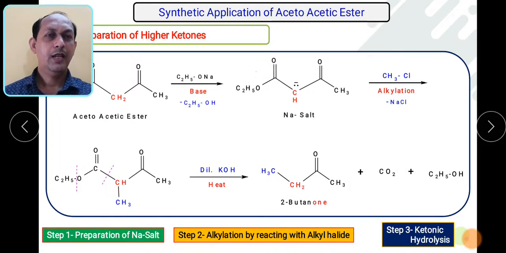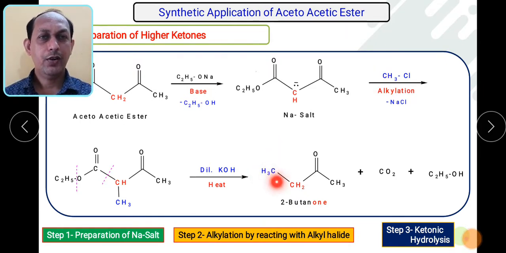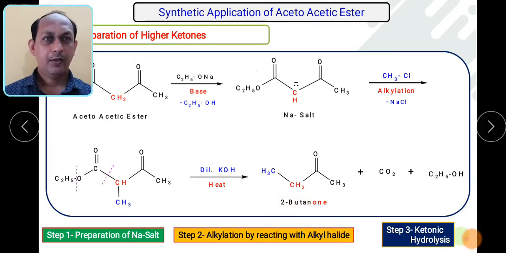Suppose, based upon this CH3, you can see the CH3 comes here. If you want to elongate this chain and prepare 2-pentanone, if I take C2H5Cl here, then I can prepare 2-pentanone. So based upon the desired chain you want to have, you can select the alkyl halide.